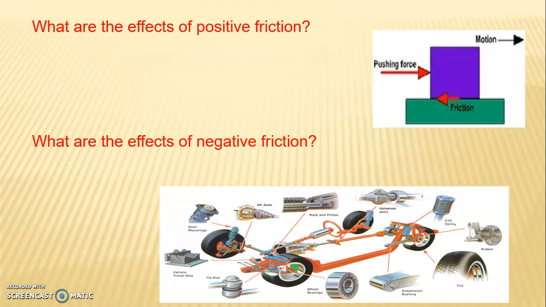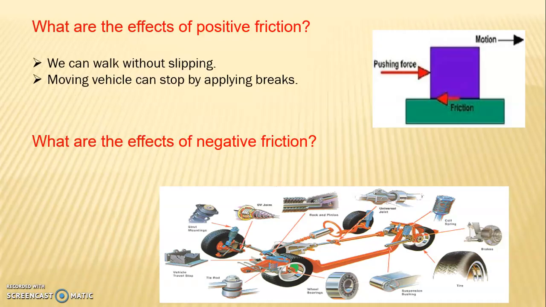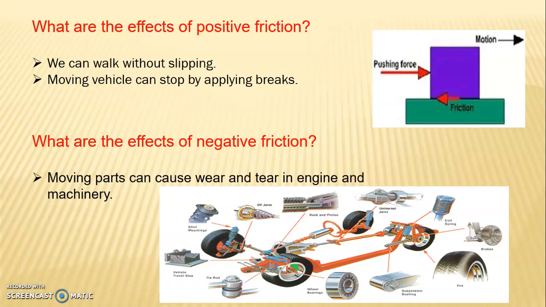Next question is, what are the effects of positive friction? Answer is, we can walk without slipping. Moving vehicles can stop by applying brakes. Next is, what are the effects of negative friction? The answer is, the moving parts can cause wear and tear in the engine and the machinery.